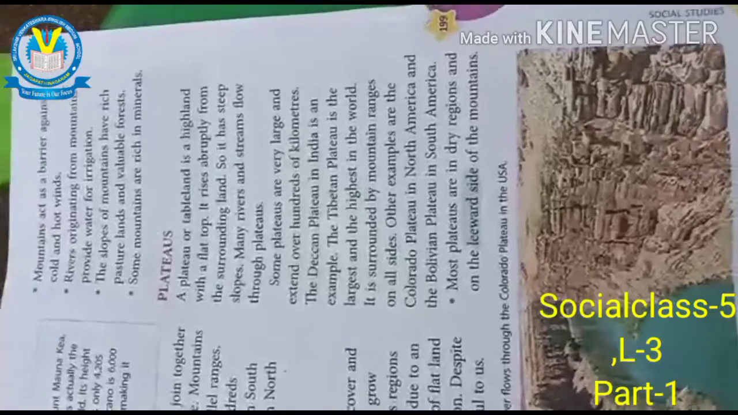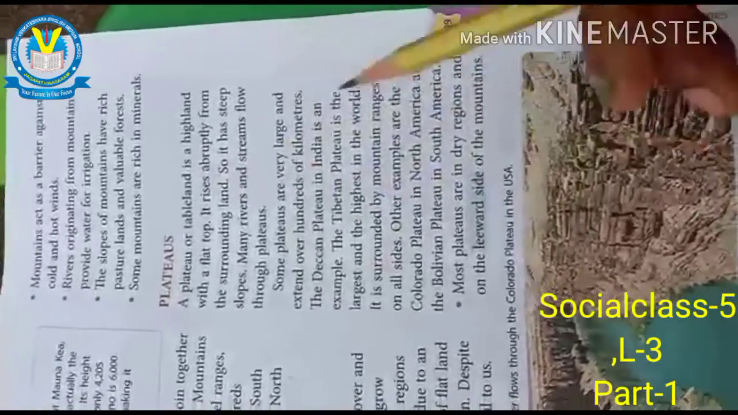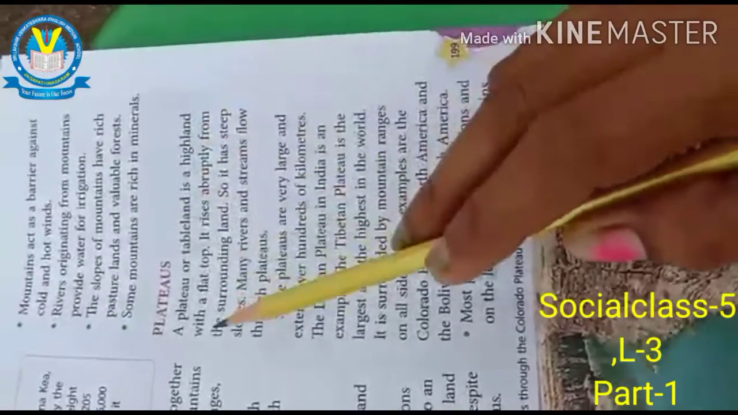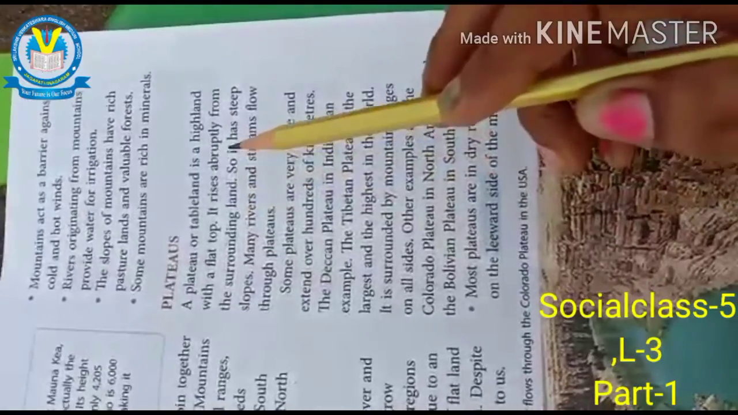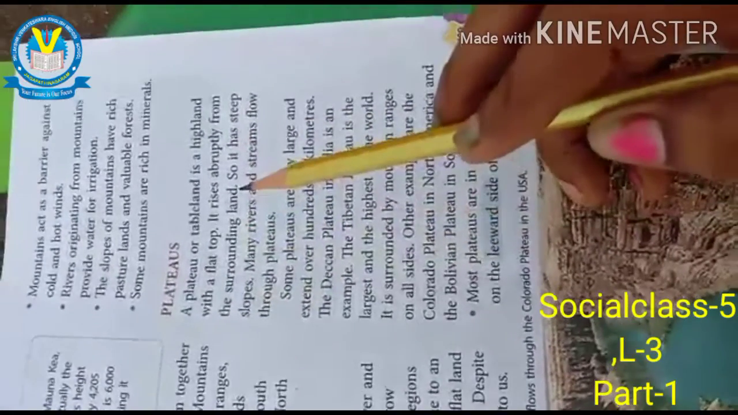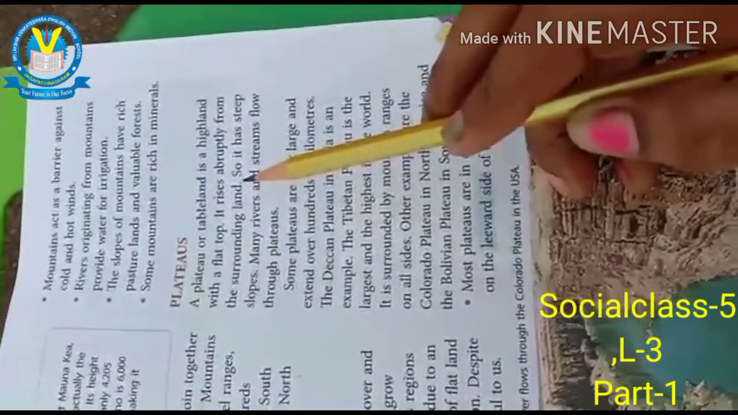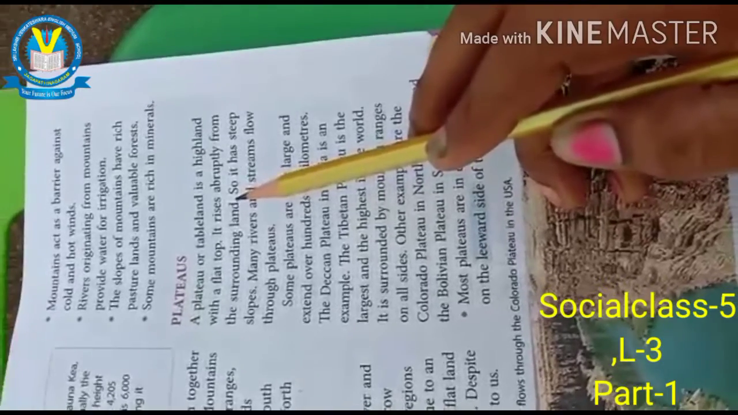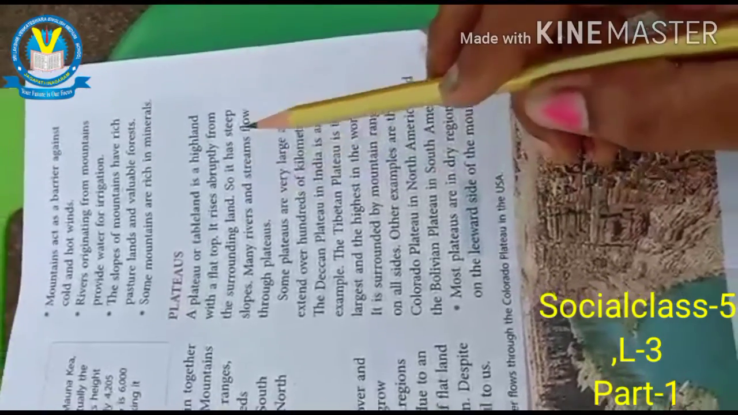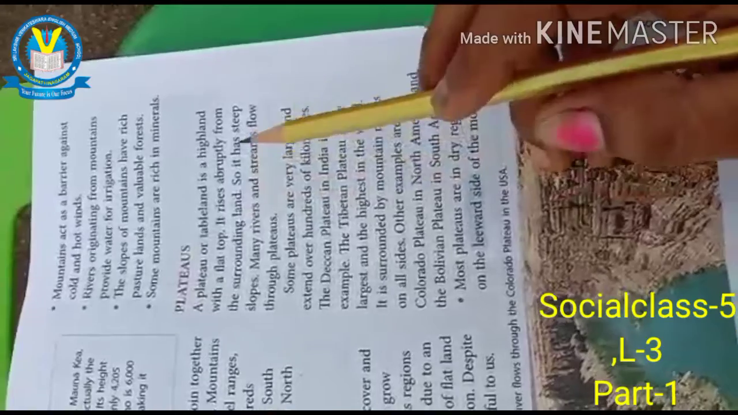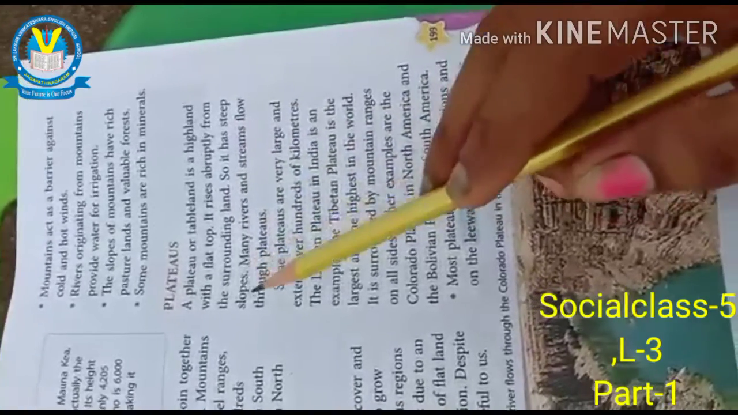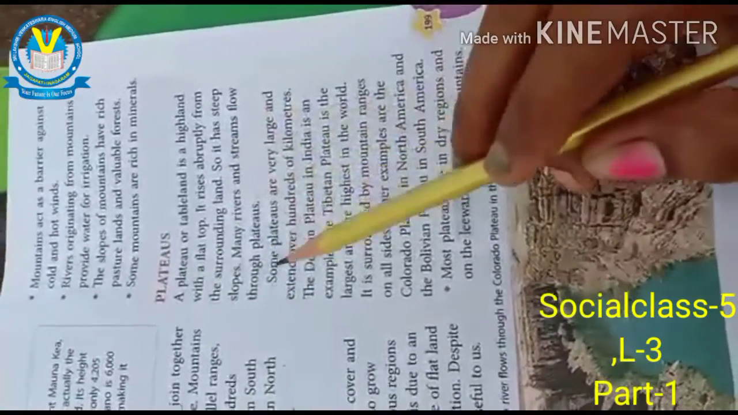Children, plateaus. A plateau or a tableland is a highland with a flat top. It rises abruptly from the surrounding land. Plateau means it is like a table land with a flat top. It has steep slopes.